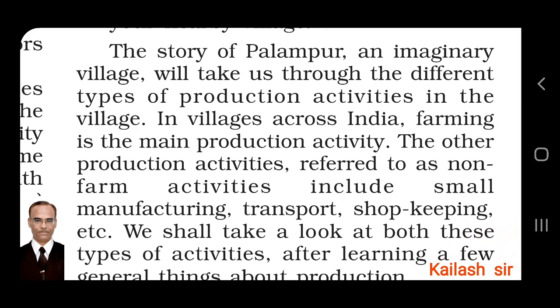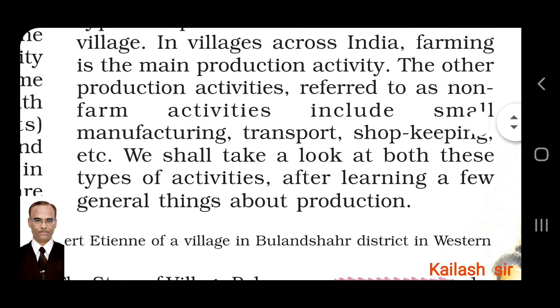The story of Palampur, an imaginary, hypothetical village, will take us through different types of production activities in the village. Which types of production are done? In villages across India, farming is the main production activity, as I have already told you. The other production activities, referred to as non-farming activities, include small manufacturing, transport, shopkeeping, etc. We shall take a look at both these types of activities after learning a few general things about production. But first we have to learn what production is and how it is done.